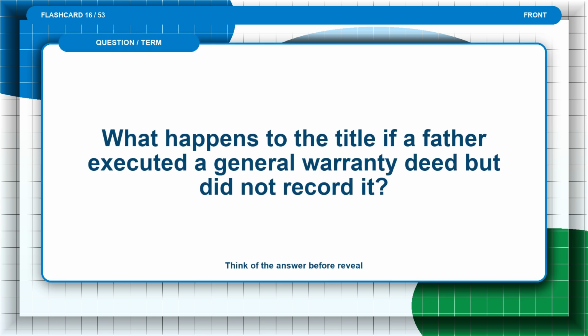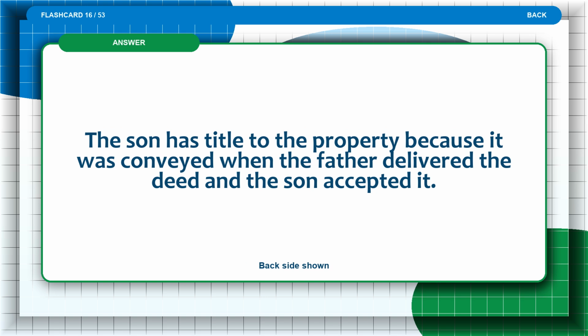Flashcard 16. What happens to the title if a father executed a general warranty deed but did not record it? Think of the answer before the reveal. The answer is: the son has title to the property because it was conveyed when the father delivered the deed and the son accepted it.